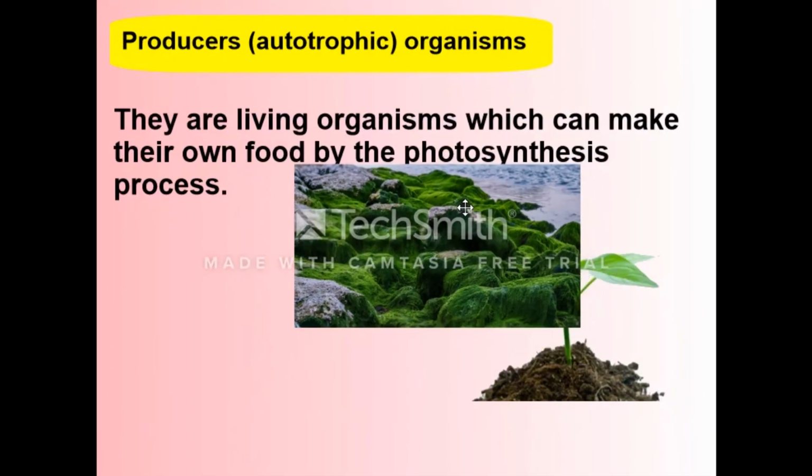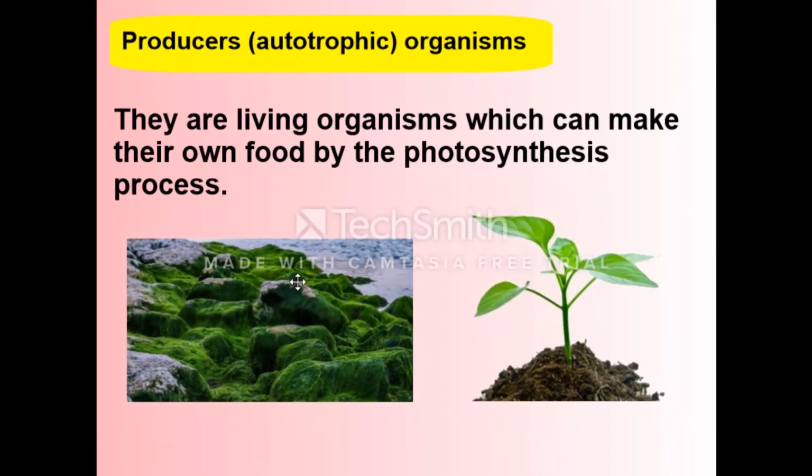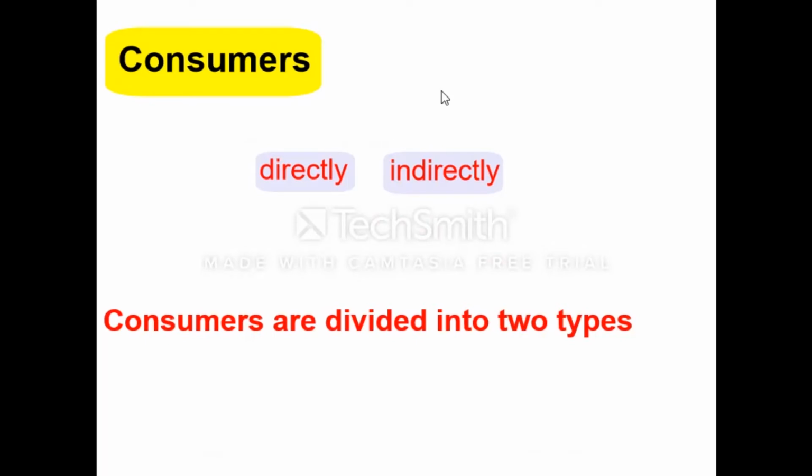And some types of bacteria. So any living organism that can make its own food by the photosynthesis process is called a producer. Are we producers? No.